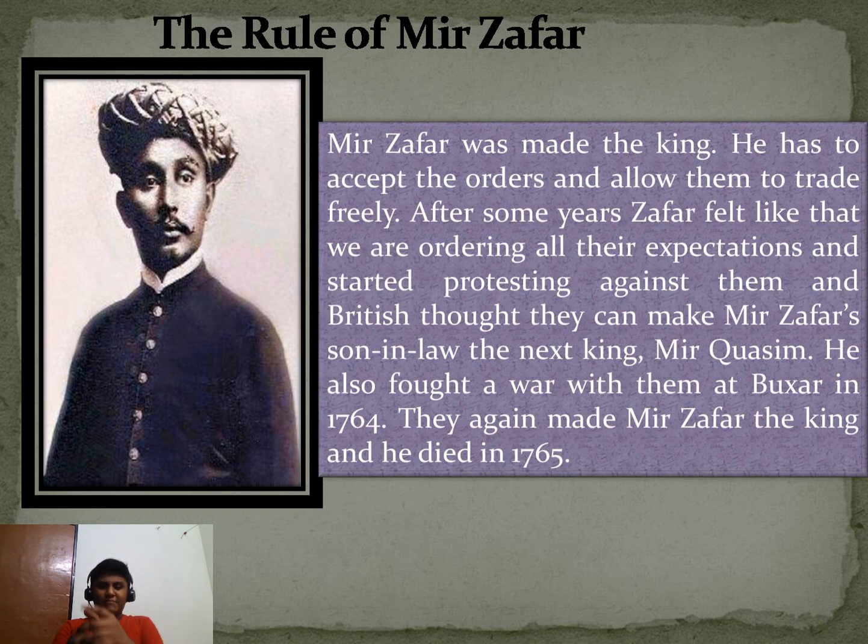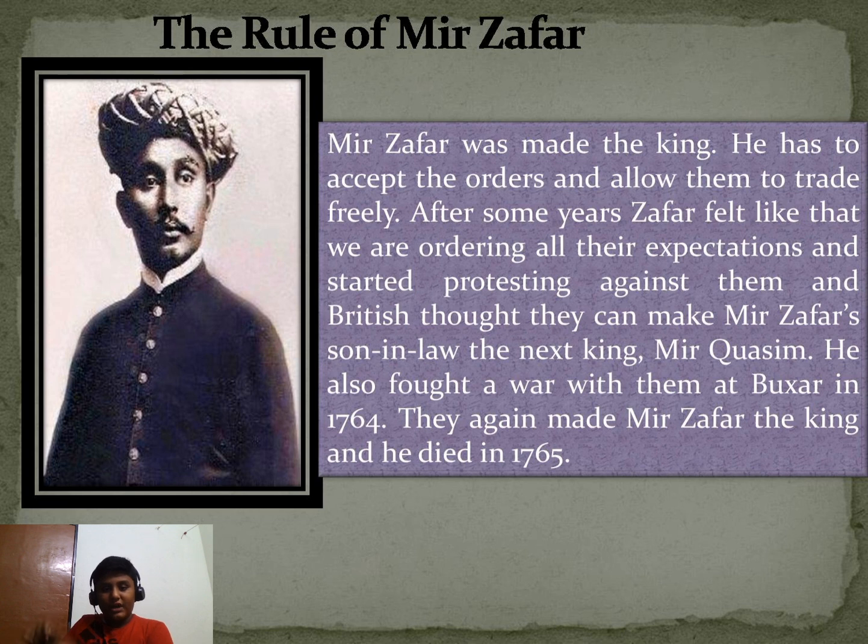After some years, Mir Zafar got bored and said that they were only allowing him to follow their orders. Why couldn't he order anything on his own? Then he started protesting against the British. The British got angry and made Mir Zafar's son-in-law, Mir Qasim, the next king.